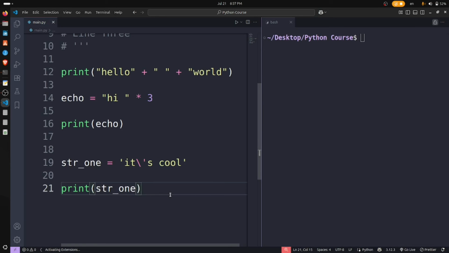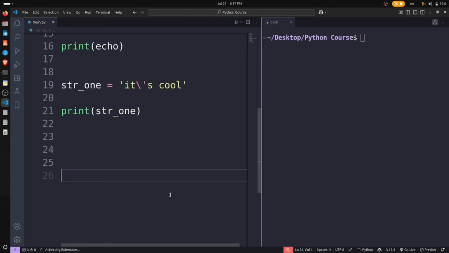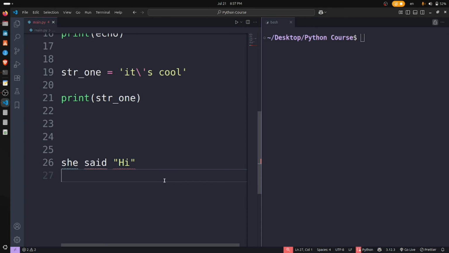And this is another part. For example, let's have one other thing. How to print this? She said hi. How to print this when we have double quotes?